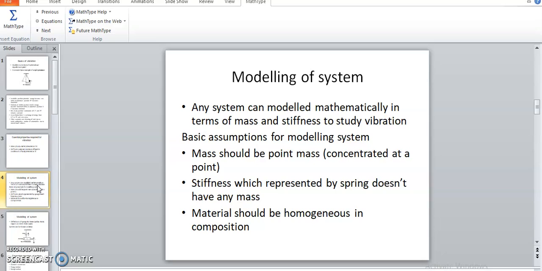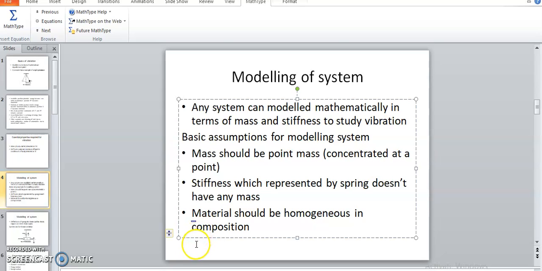Another one is stiffness. In the modeling we represent it by means of a spring, which has only stiffness and doesn't have any mass. These are the two major basic assumptions for modeling a system. Along with this, the material should be homogeneous in composition, with no impurity in the metal composition of that body.